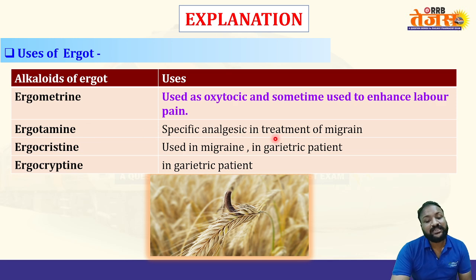Ergotamine has an analgesic property to treat migraine, ergocristine is also used in migraine, and ergocryptine is used for geriatric patients. This is the bright sclerotium of Claviceps purpurea, that is ergot. So ergometrine is the right answer because it possesses the oxytocic effect.